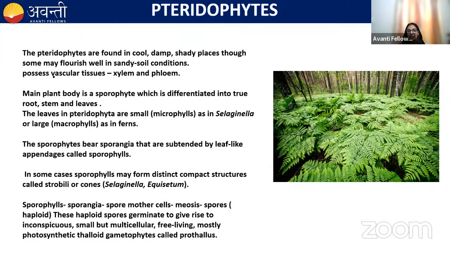We know that in bryophyte, the vascular tissues are absent, but in pteridophyte, the vascular tissues are found and well developed. Here, the plant body is differentiated into true root, stems, and leaf. Remember this. In bryophyte, the plant body is not differentiated into true root, stems, and leaf. But in pteridophyte, the plant body is differentiated into true root, stems, and leaves.